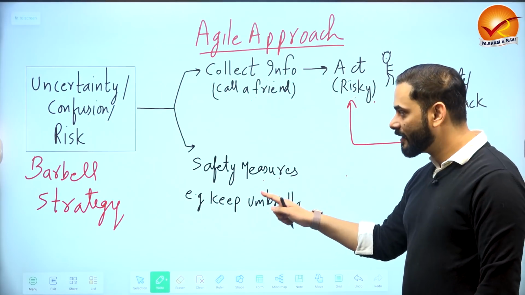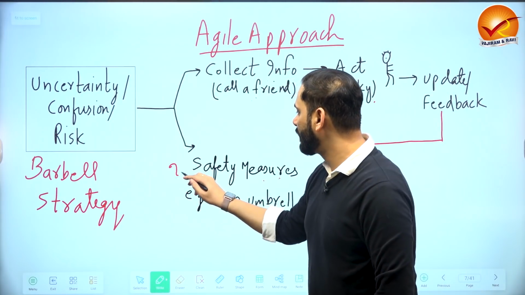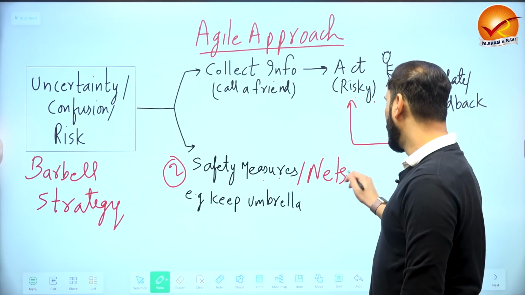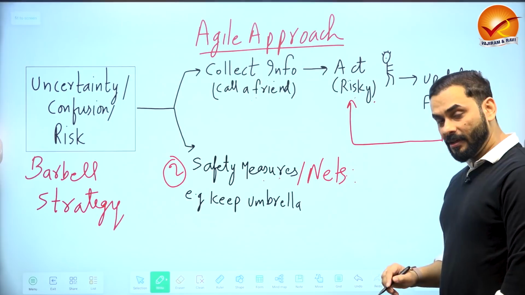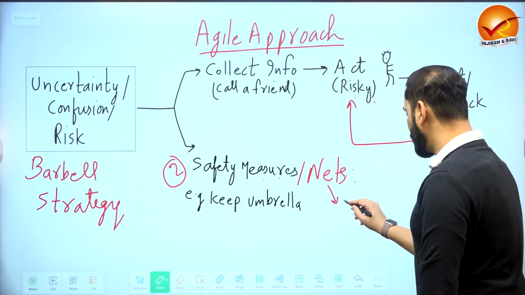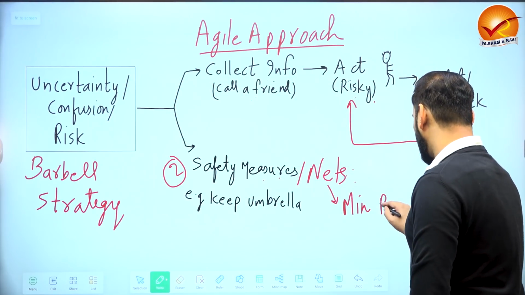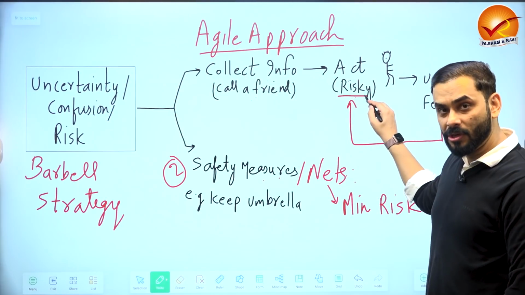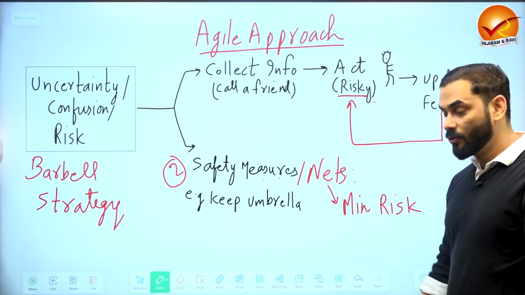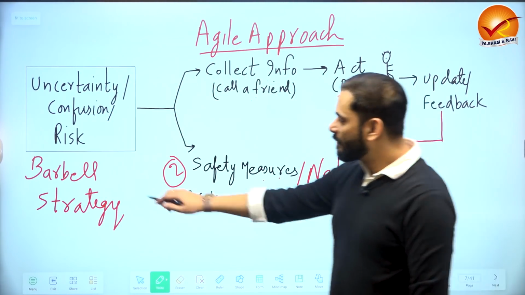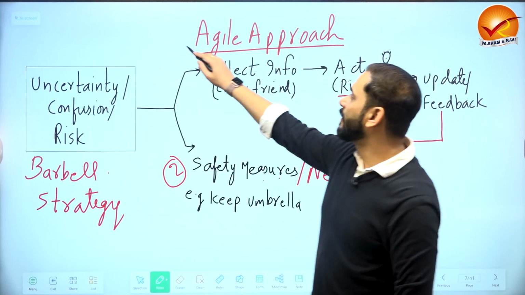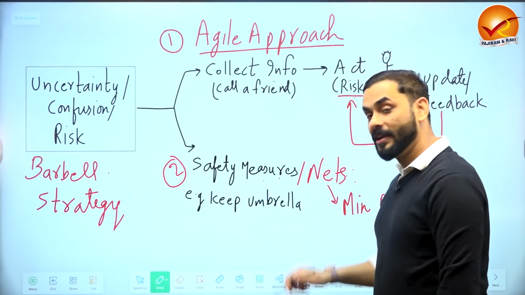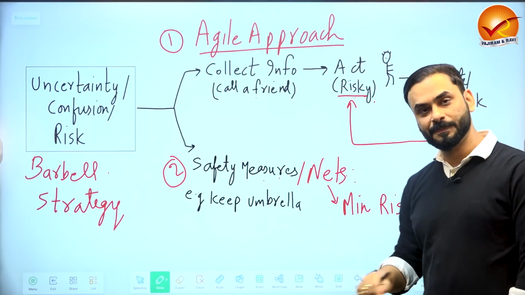Now, the second thing in the barbell strategy is called safety measures or safety nets. Why do you take safety measures or safety nets? Because you have to minimize risk. Here you took a risky decision because you are going out in rain, but you have to minimize risk also, so you took an umbrella. So the barbell strategy here comprises two things. Number one, agile approach. Number two, safety nets. This is your barbell strategy.